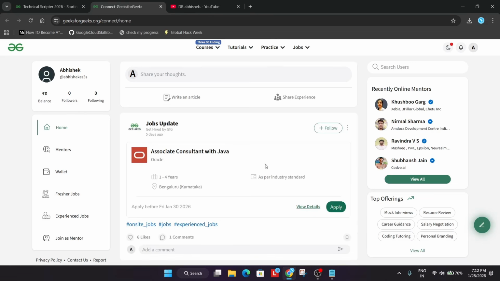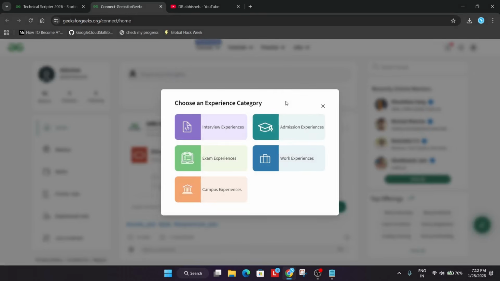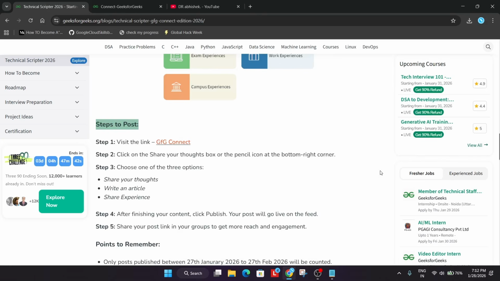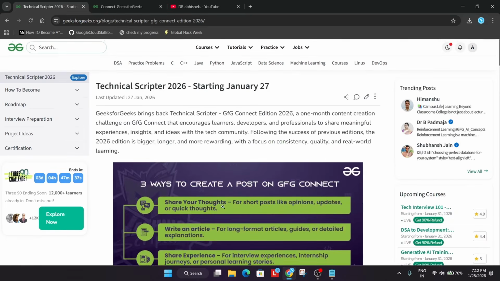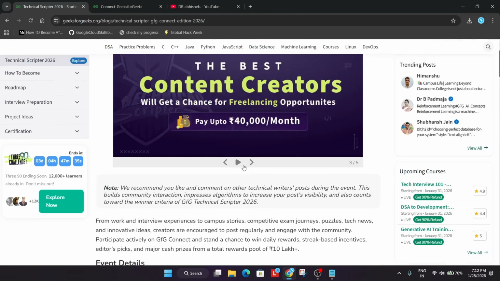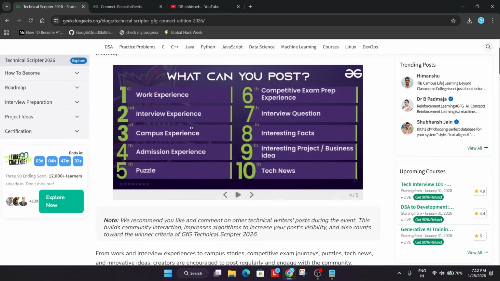Now here you have to post. You can post multiple things, like you can see there are multiple options such as interview experience, admission experience, exam experience, work experience, and campus experience. Apart from this, if you want to share tech news also, there are categories for that. If you have carefully observed, there are a total of 10 categories mentioned over here. Out of these, you can work on any one, two or three, or even all. There is no issue in that. You have to start the event daily, which means you have to keep posting daily.